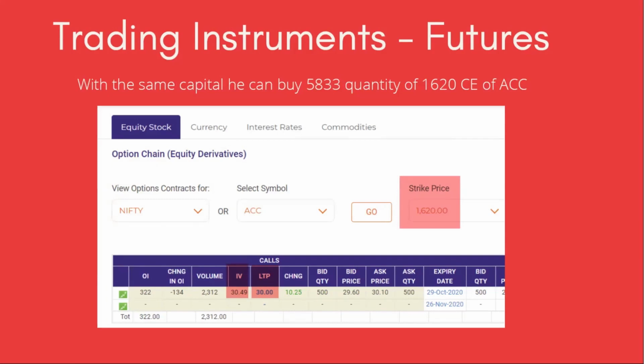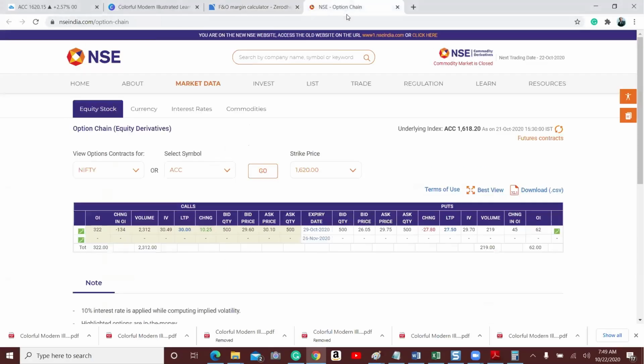Similarly, whenever the underlying price goes down, the premium of the put option goes up. Okay, so it's a simple thing. Now for this explanation sake, we will assume the same story: the 5% move happens in the next 2 days. Anyone can check this information with the NSE option chain.